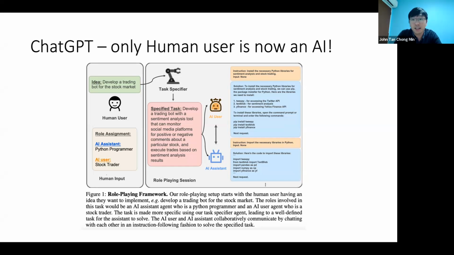Especially with ChatGPT, they have RLHF. So with the RLHF, they've already been prompted what is right and what is wrong. Because when you ask them to do something morally wrong, ChatGPT can reply, I'm not allowed to do this or I'm not able to do this. So this one is based on the training.